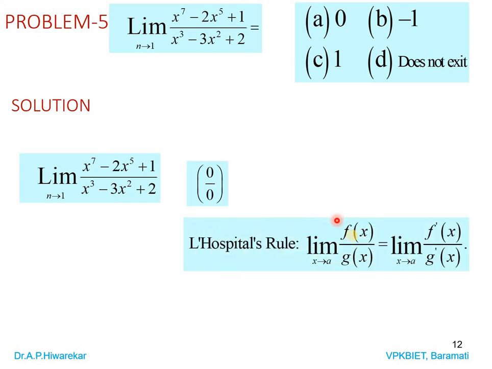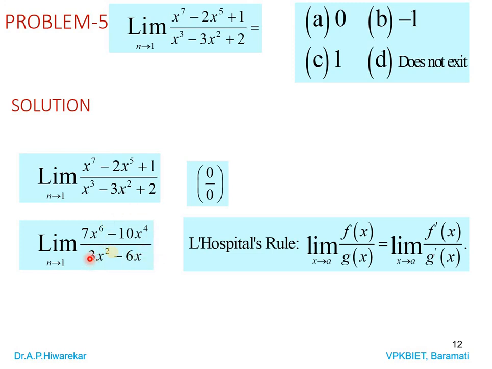So apply L'Hopital rule. Means take derivative of numerator, take derivative of denominator and then apply limit again. So derivative of numerator here is 7x power 6 minus 2 into 5, means 10x power 4, and derivative of 1 will be 0. Then derivative of denominator is 3x square minus 6x plus 0.